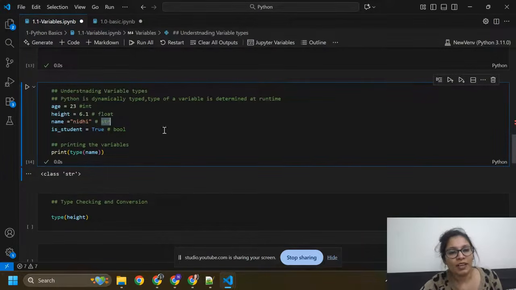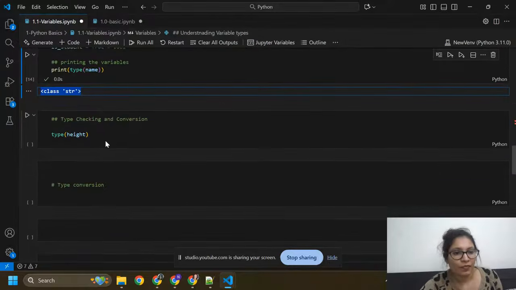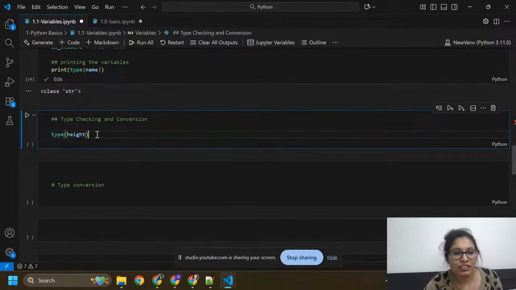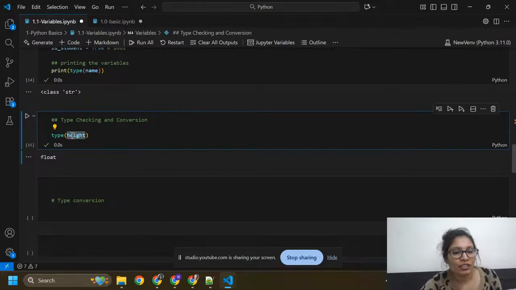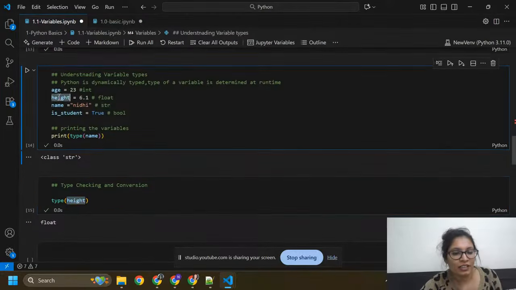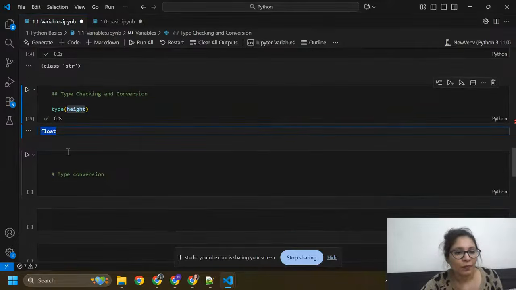Python is dynamically typed: the type of a variable is determined at runtime. So Python can determine its type during the runtime. Here you can see again type checking and conversion by using type. Here I'm going to check the type of height, so it will give you float.